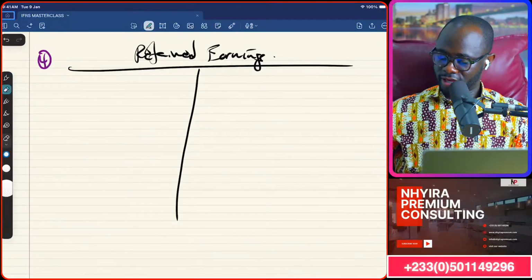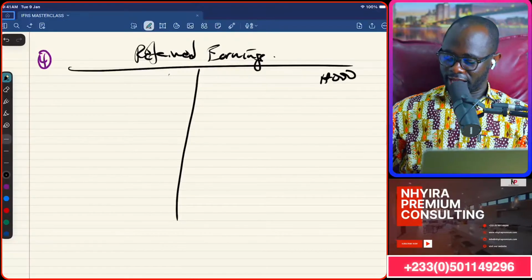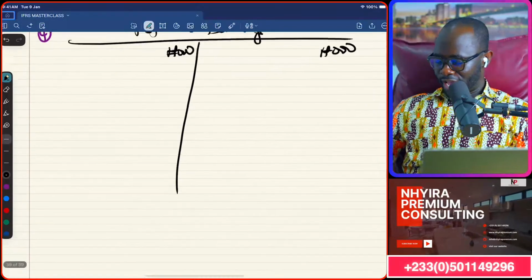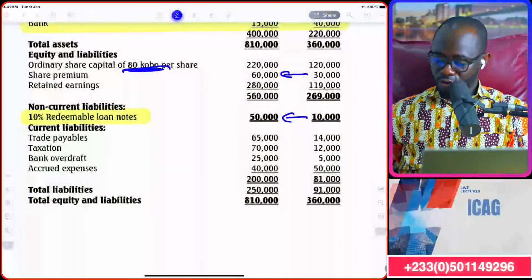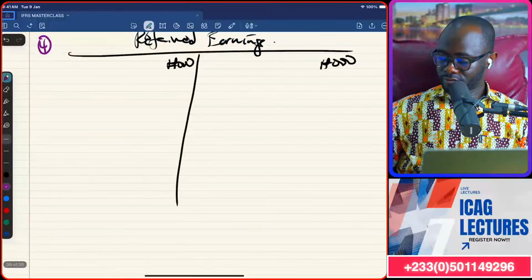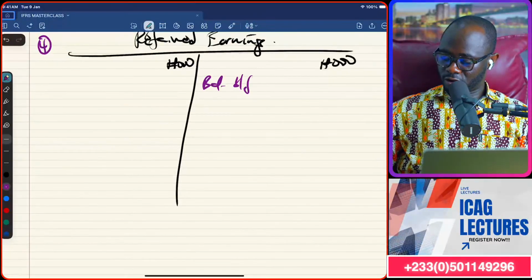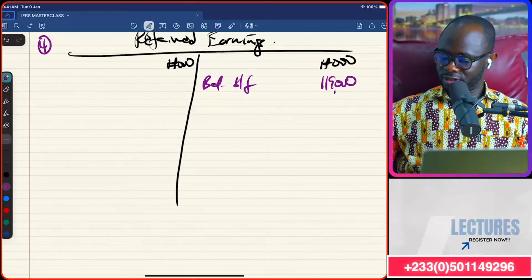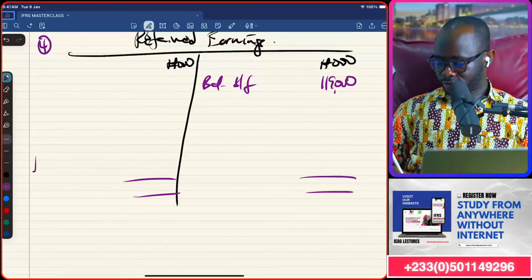So, I was about writing Ghana cedi, but we are in Naira. So retained earnings. Last year, 119,000. So balance brought forward, 119,000. Pretend to close.